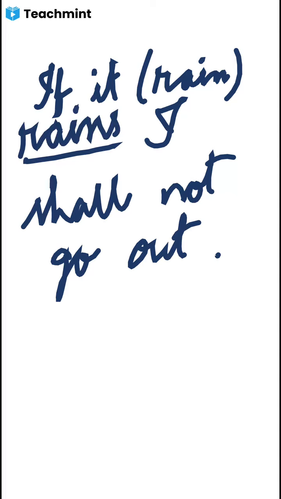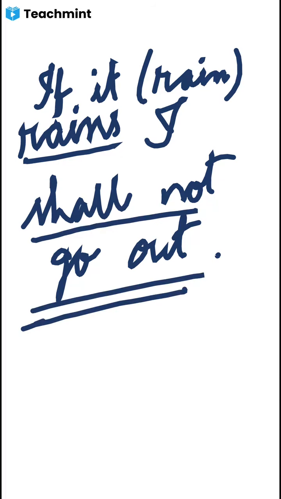conditional sentences, if conditional. This will be a little bit tougher for you if I explain more. This one is there in your class 9 syllabus, so there you can learn that. For now, you can learn only this much. Whenever the rest of the sentence is in simple future, as in I shall go out, with the if clause the verb will be used in simple present tense.